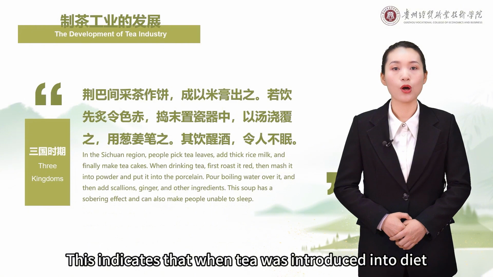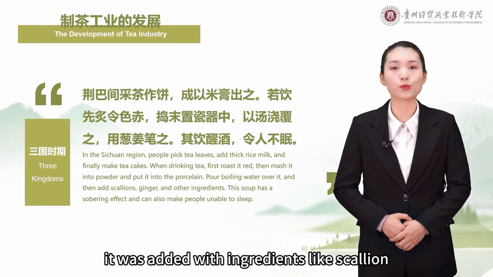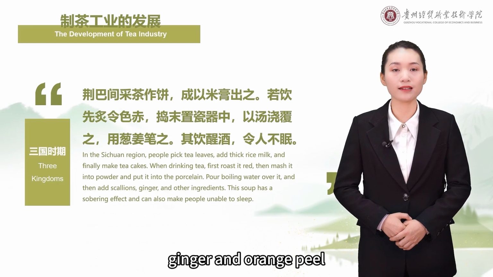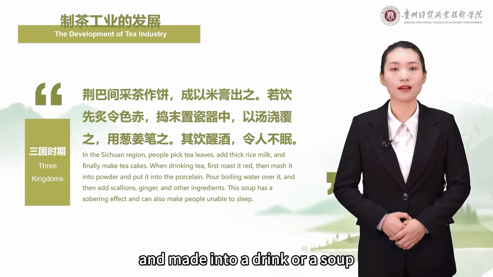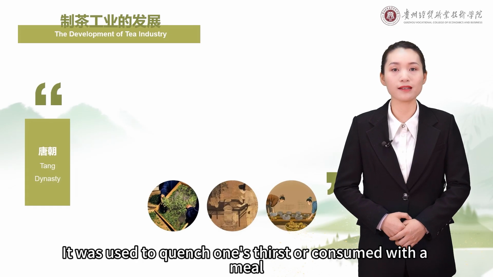This indicates that when tea was introduced into diet, as Lu Yu said afterwards, it was added with ingredients like scallion, ginger, and orange peel, and made into a drink or a soup. It was like boiling vegetables into a soup. It was used to quench one's thirst or consumed with a meal.